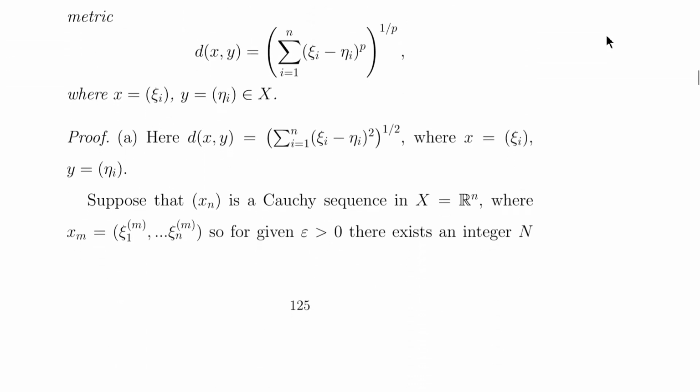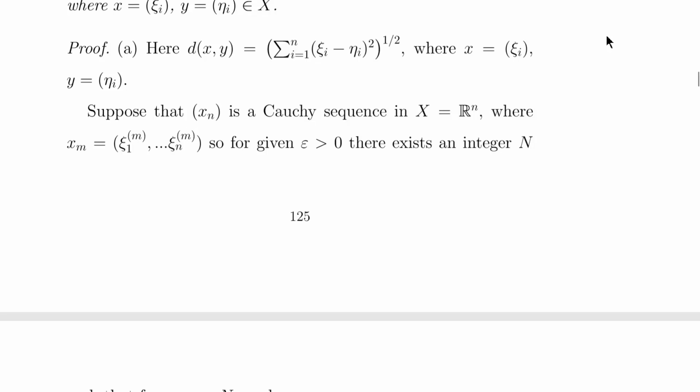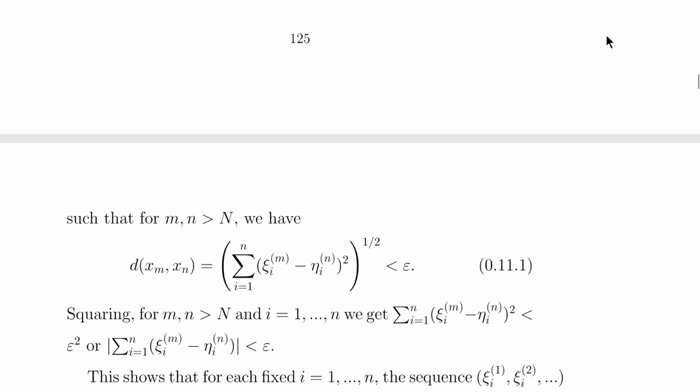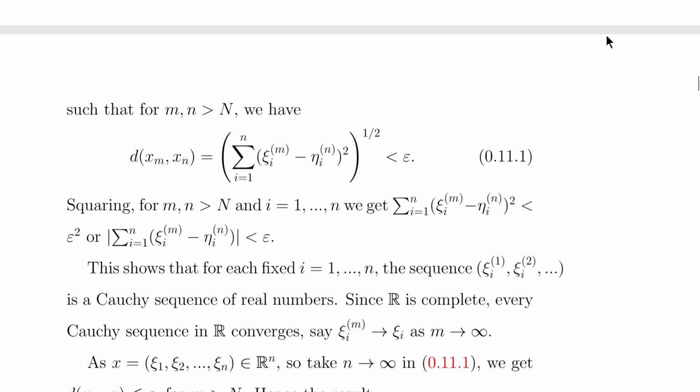Suppose that x_n is a Cauchy sequence in X, where X is a finite dimensional space, where x_m is equal to (ξ_1^m, ξ_2^m, and so on). So for a given epsilon greater than 0, there exists an integer N such that for m and n greater than or equal to N, we have d(x_m, x_n), by using the definition of d(x,y), is less than epsilon. Squaring on both sides, we get the summation of (ξ_i minus η_i) squared is less than epsilon squared.